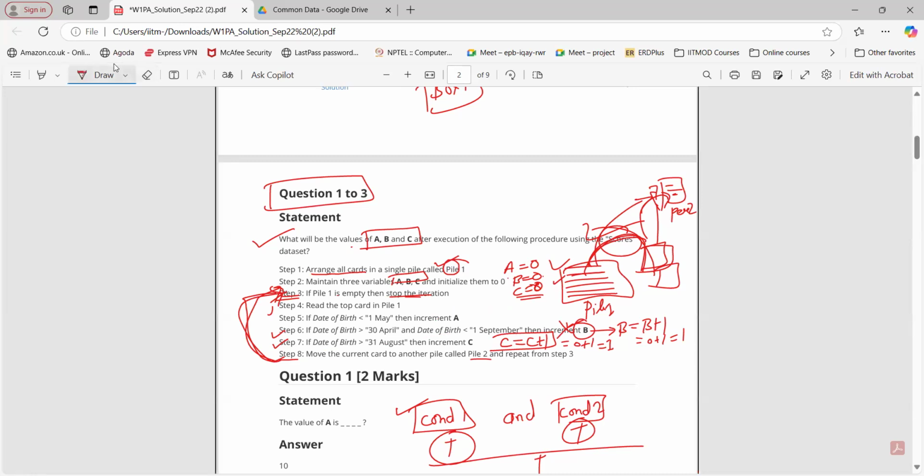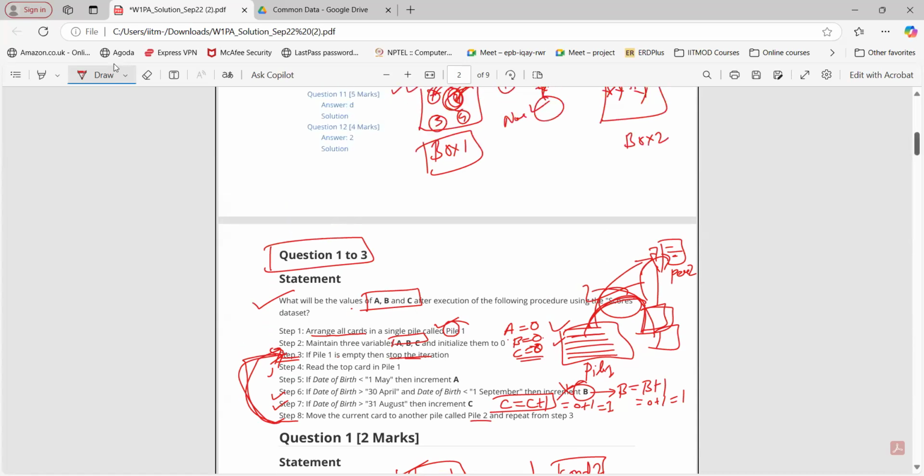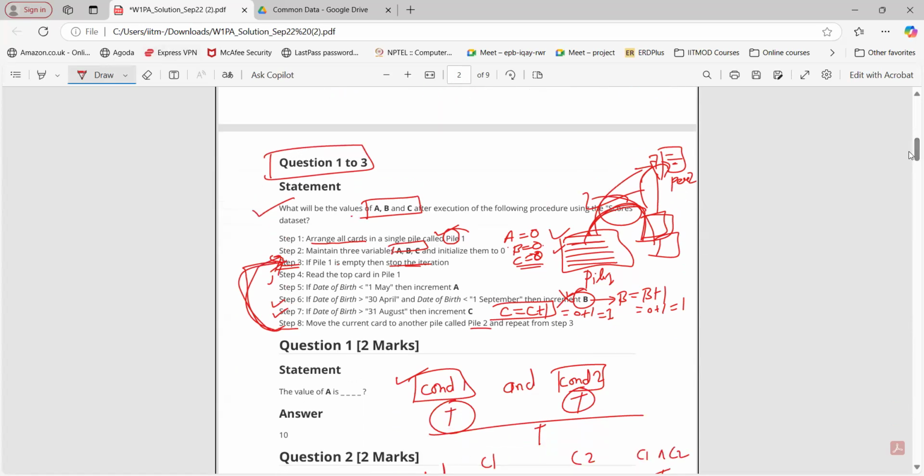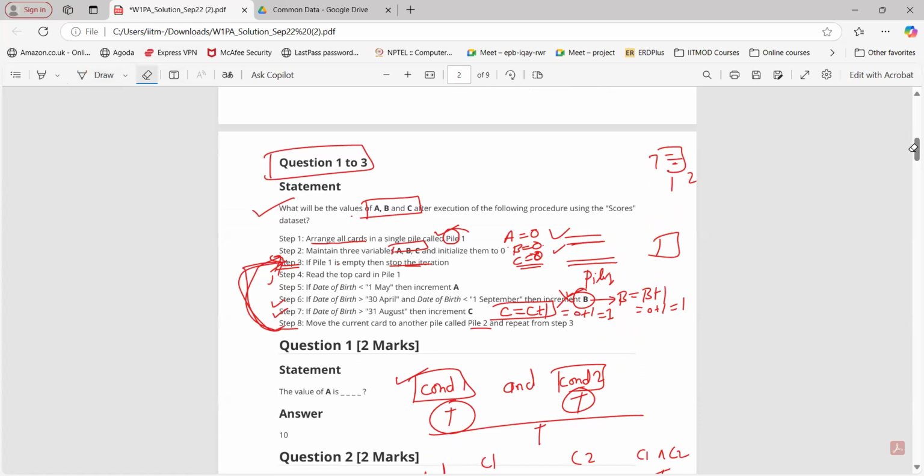Yeah, I know why you asked this question. Based on this only we have the grade assignment question, right? We are checking that concept only. But I hope this is clear now. Yes, sir. Okay. So the same process you need to do for all the cards here. You need to repeat for all the cards like this.